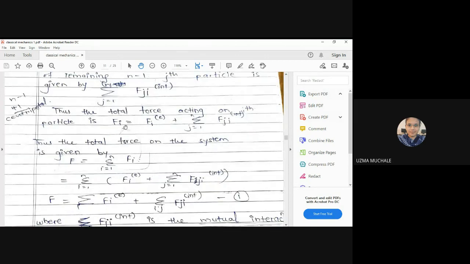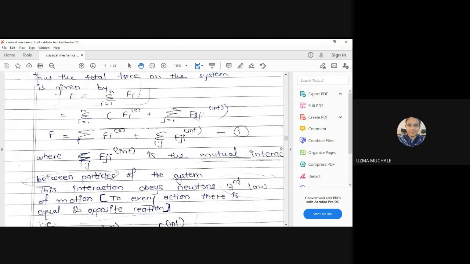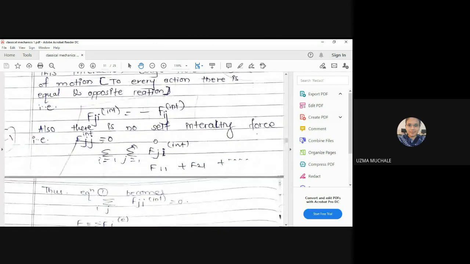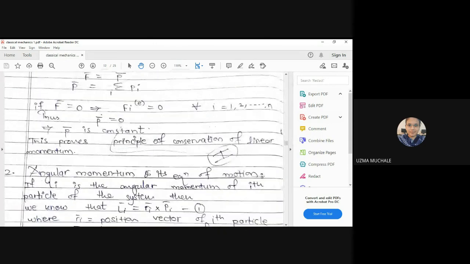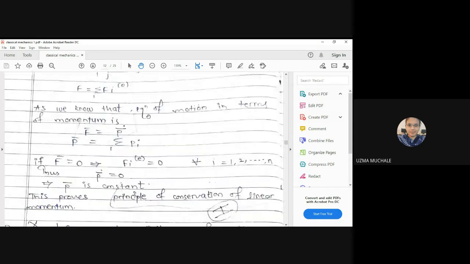Hence, the total force acting on the ith particle is Fie, the force due to the external force, plus the internal. And hence we can write the total force acting on the system as the summation over i of Fi, as many forces as we have particles. Afterwards, we have to evaluate the second term from equation 1. We can evaluate this summation, and hence we get that the linear momentum is conserved when the force is absent. Force is absent means what? The external force is absent.